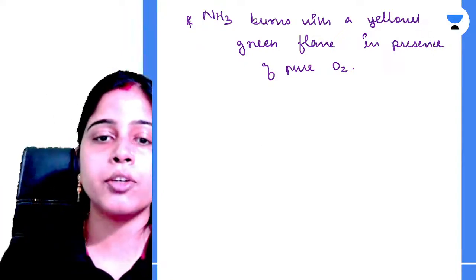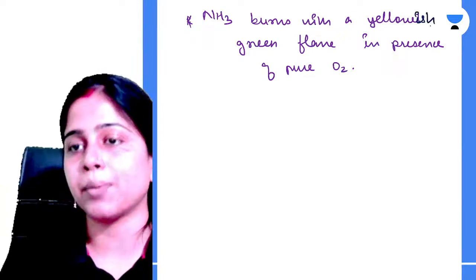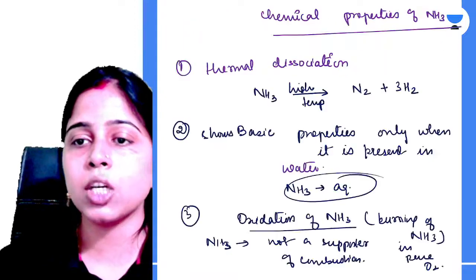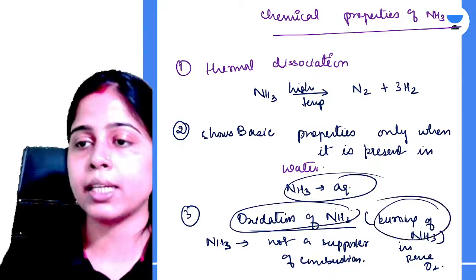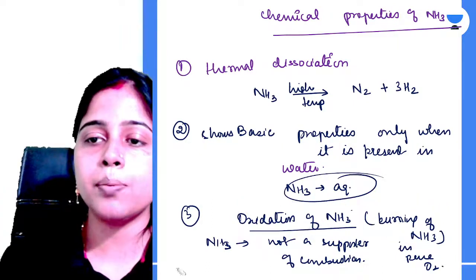Am I clear to all of you? This can be termed as simple oxidation of ammonia, or burning of ammonia.